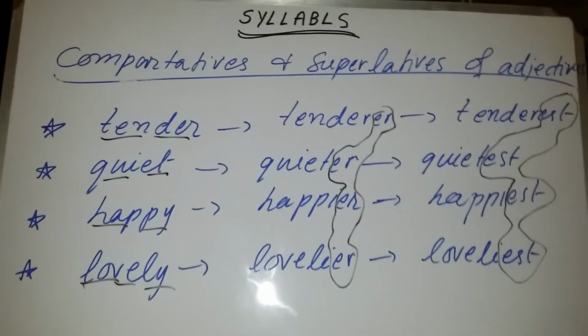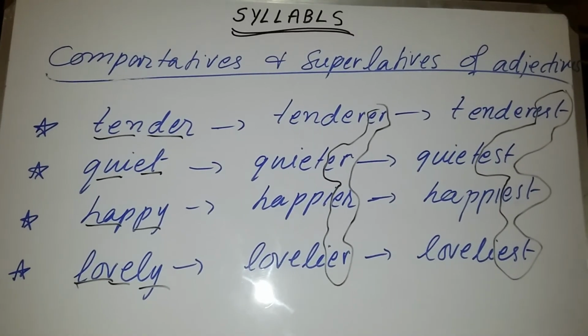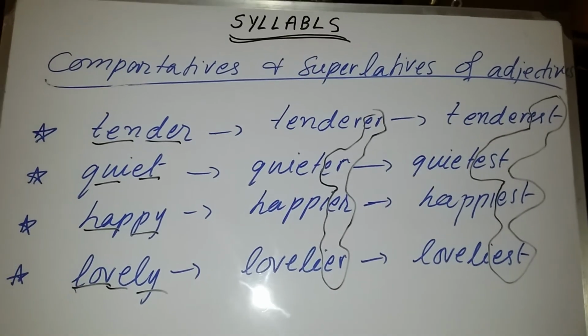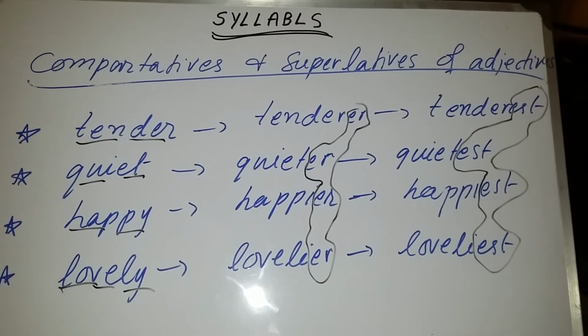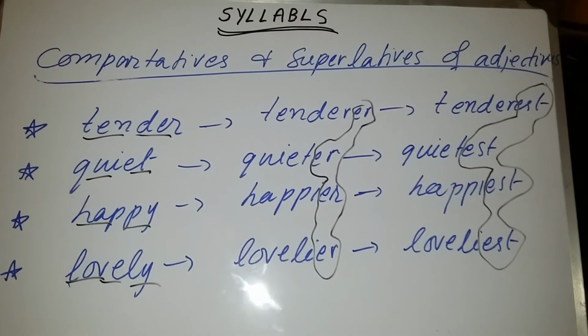Always remember, double unit adjectives can carry more and most before them. They can also carry ER and EST after them for converting into comparative and superlative.